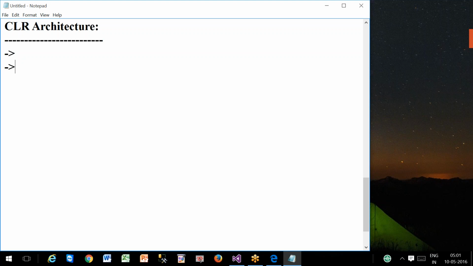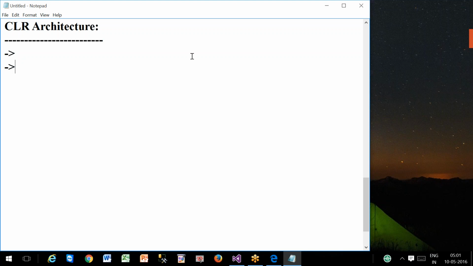Tomorrow somebody may ask: what is the .NET execution engine? Answer: CLR. What does CLR stand for? Common Language Runtime. What is the role of CLR? Executing the .NET applications.